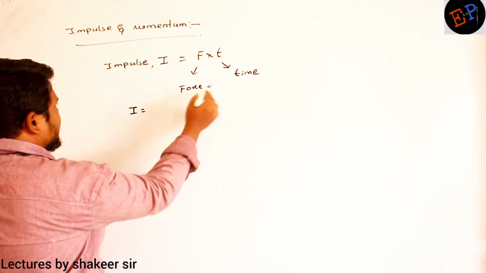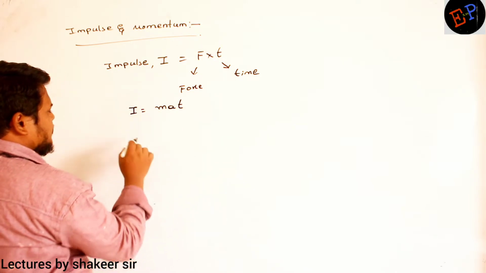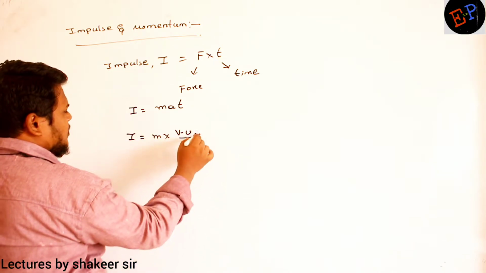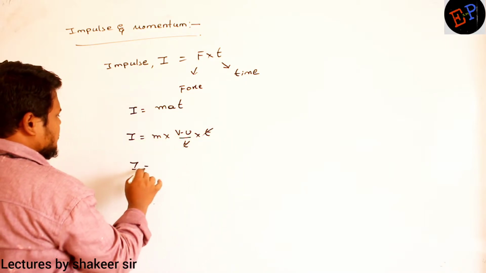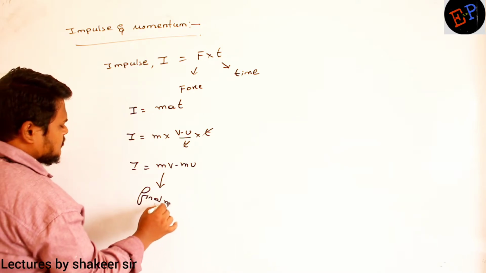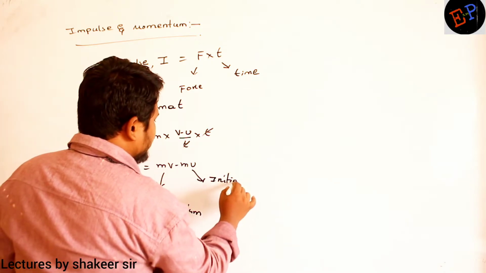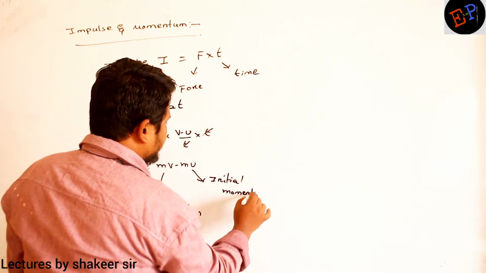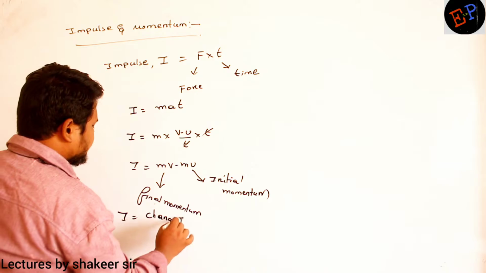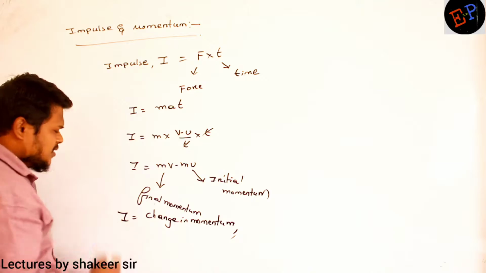So force can be written as mass into acceleration, and time as T. So I is equal to M into acceleration, which is V minus U by T, multiplied by T. T and T get cancelled, so I is equal to MV minus MU. MV is called final momentum, and MU is called initial momentum. Therefore MV minus MU is also called change in momentum. So this is another definition for impulse.